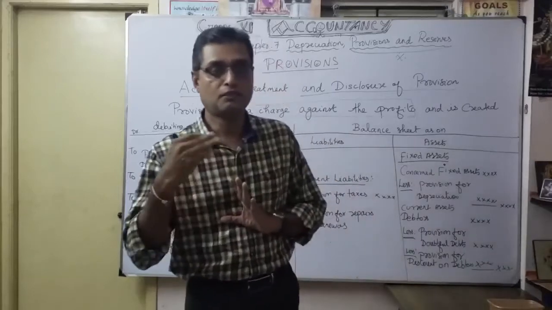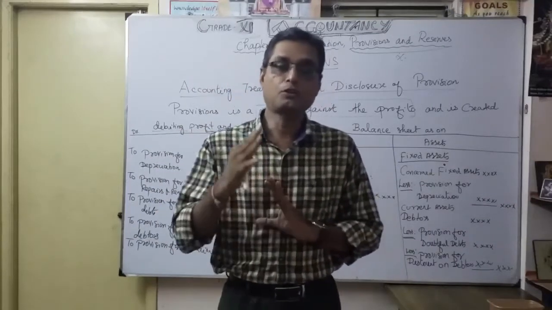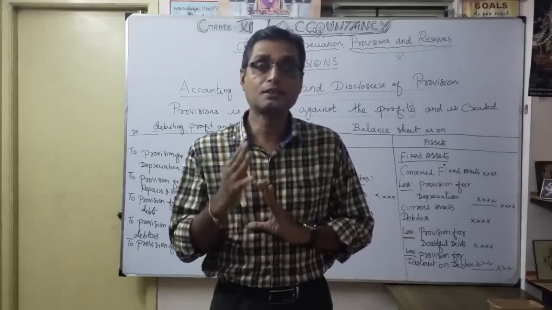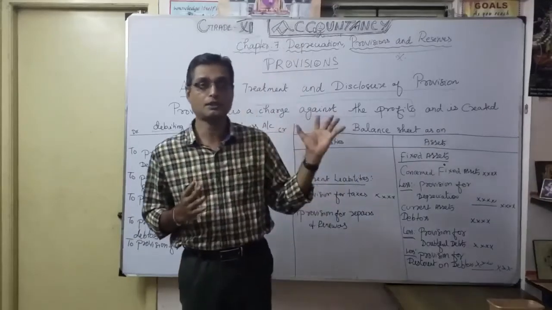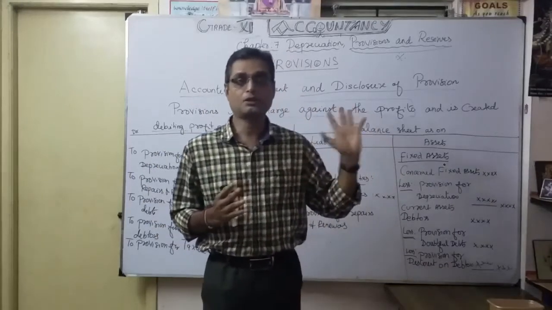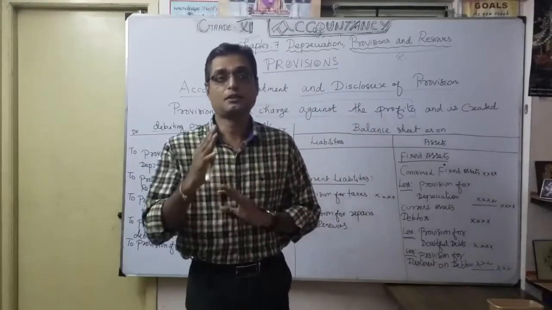So which concept do you want to follow? That is the conservatism concept, isn't it? Or the prudence concept. So here the prudence or conservatism concept you have to follow.